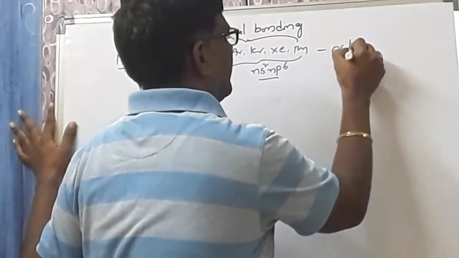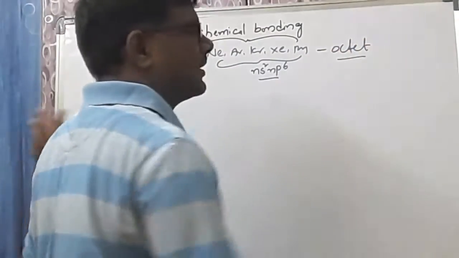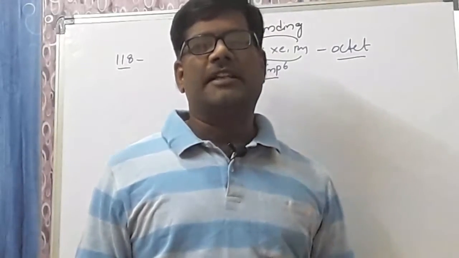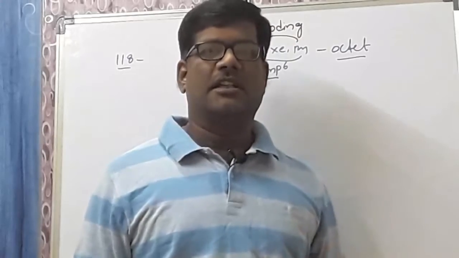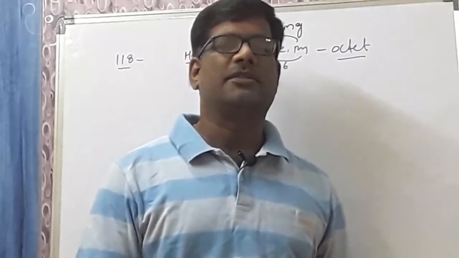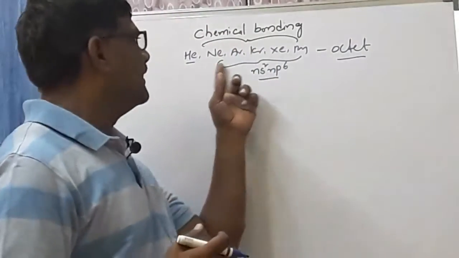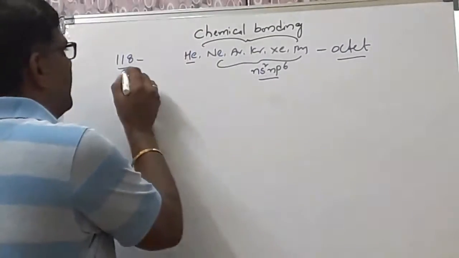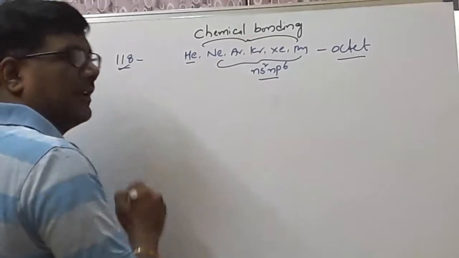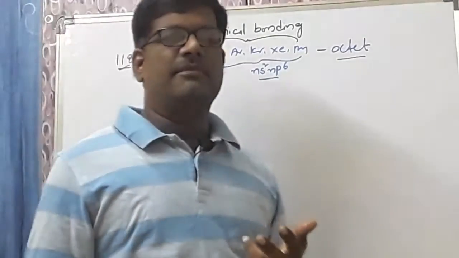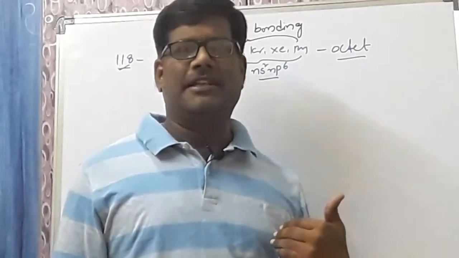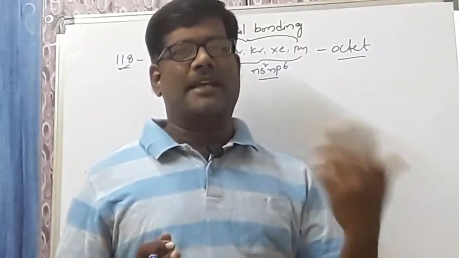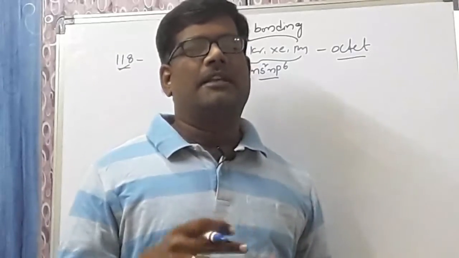We have one rule, called the octet rule. According to the octet rule, any atom, ion or molecule which contains 8 electrons in the valency shell is said to be stable. Ultimately these 6 elements are the stable elements, but leaving them, the remaining elements among the 118 may have fewer than 8 electrons. They may have a minimum of 1 and a maximum of 7 electrons,